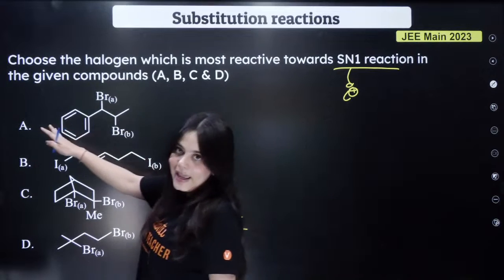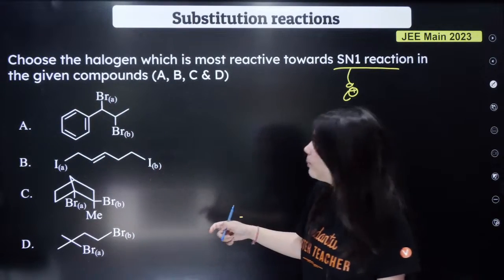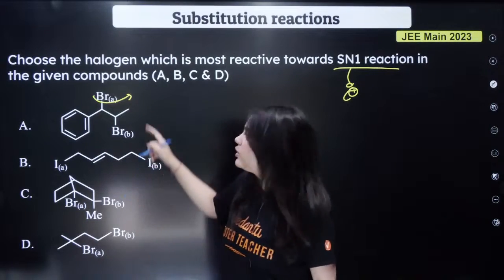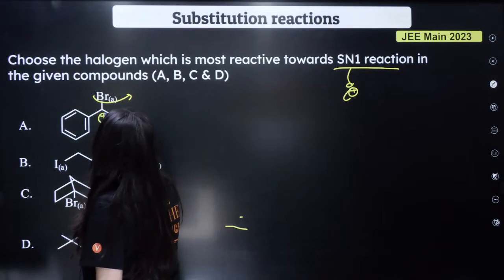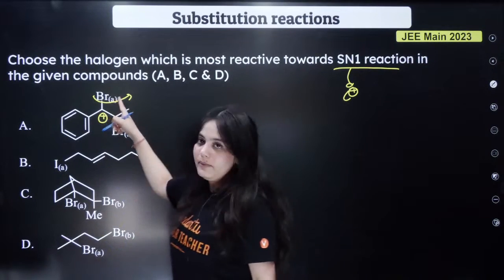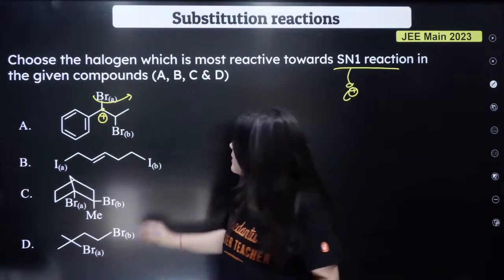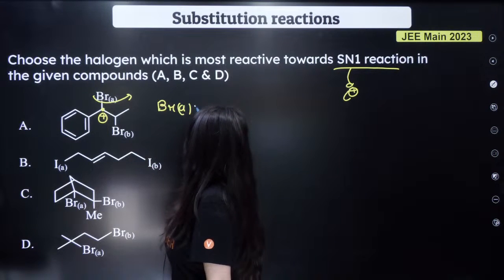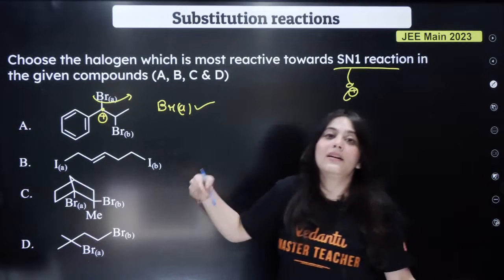For example, A, which bromine would be the better leaving group? Can you see, if the bromine A leaves, it will create a benzylic carbocation, right? When this bromine leaves, it will leave a benzylic carbocation, isn't it? So this bromine A over here will be more SN1 reactive.